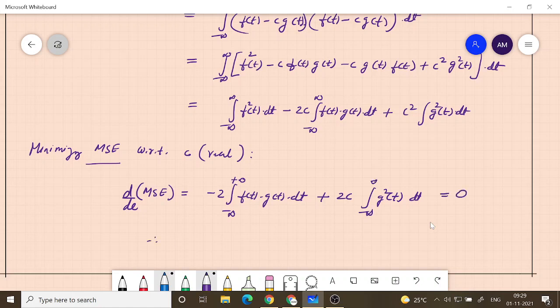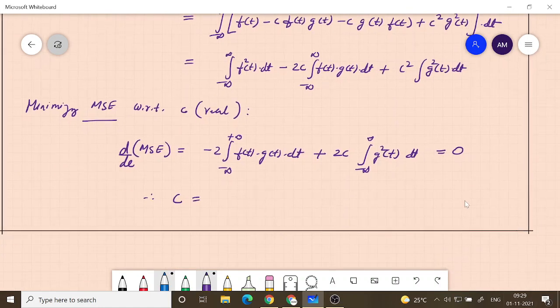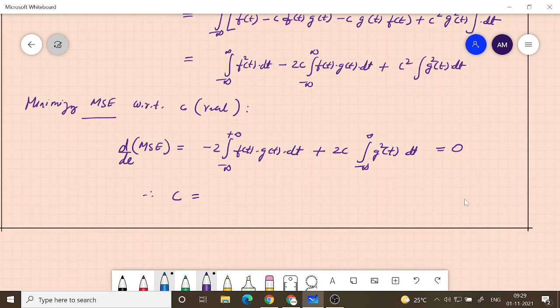Therefore the c that we will get, just like earlier, is the integral from minus infinity to plus infinity of f of t times g of t dt, divided by the integral of g of t square dt. So this is the best approximation.